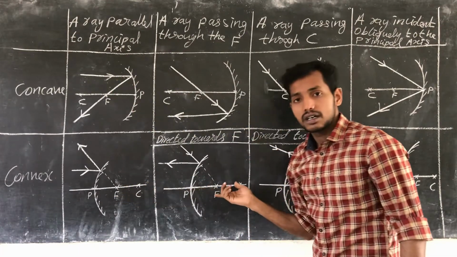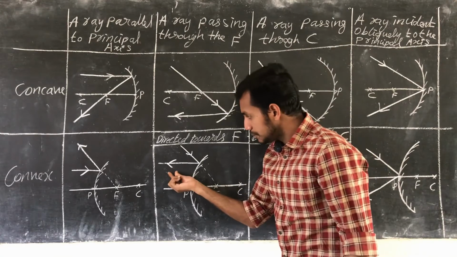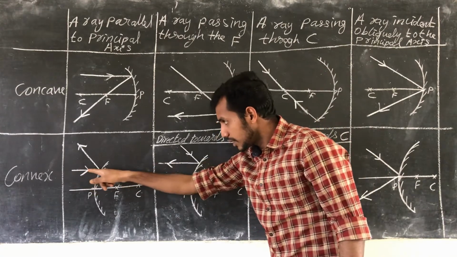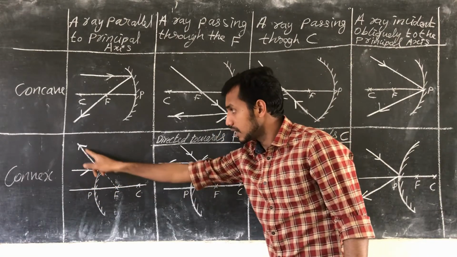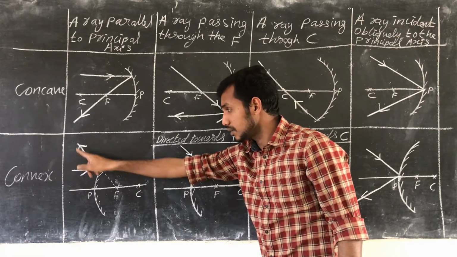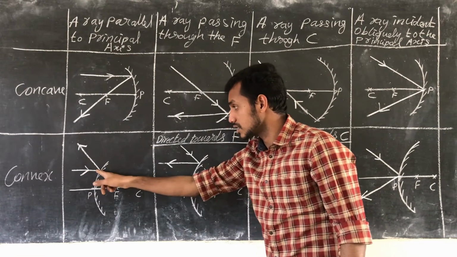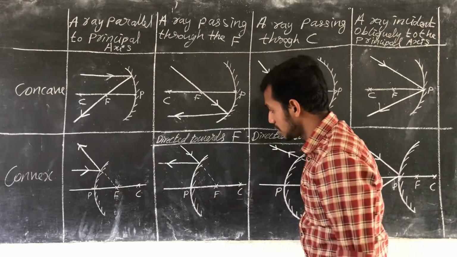Similarly for a convex mirror also. Here, if a ray of light approaches parallel to the principal axis, it will get reflected back with a direction which appears as coming from the principal focus.